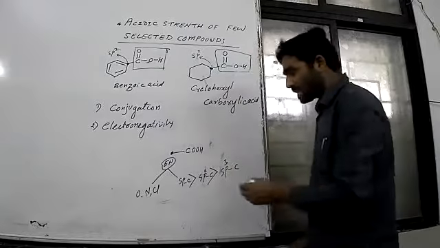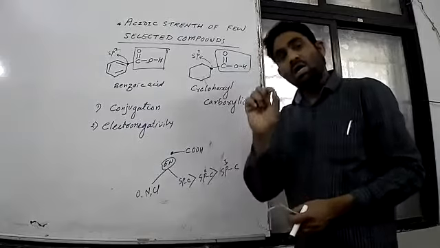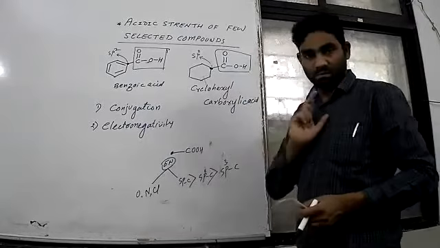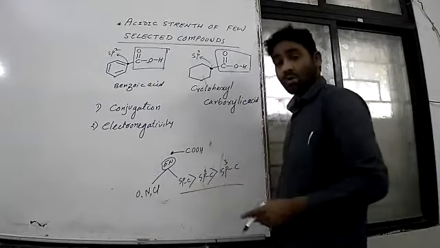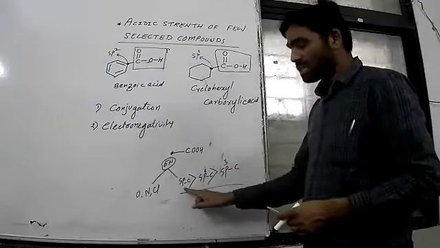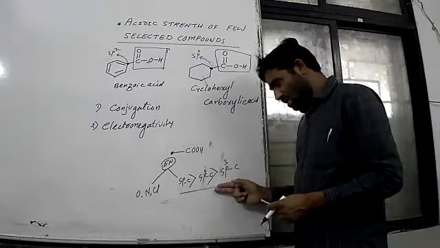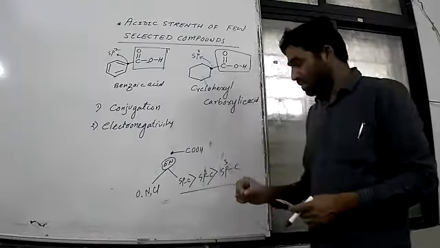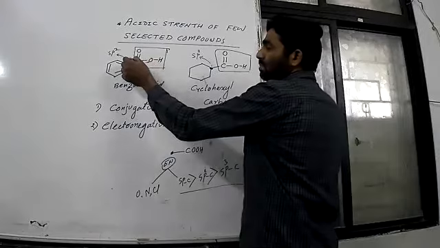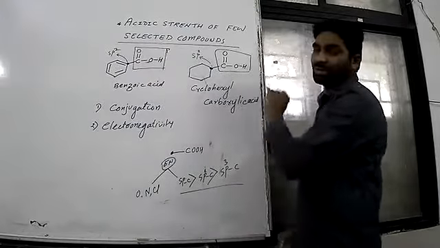Sp2, sp3 and sp carbon all can act as electronegative atoms, but which is more electronegative? sp is more electronegative than sp2, which is more than sp3. In this case sp2 carbon will make this group more acidic compared to this one.